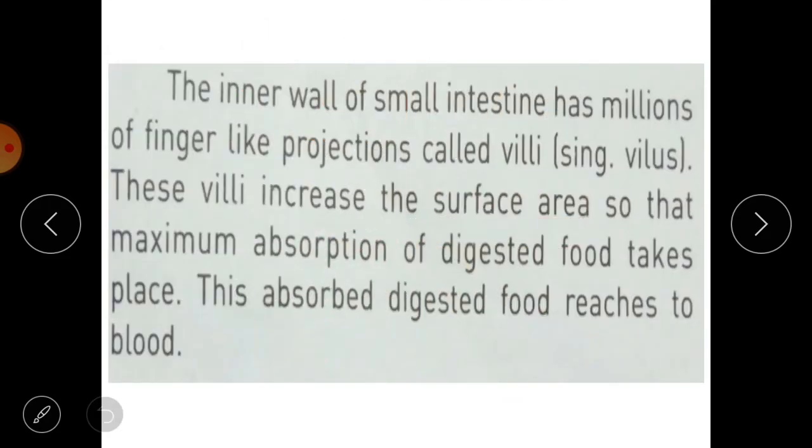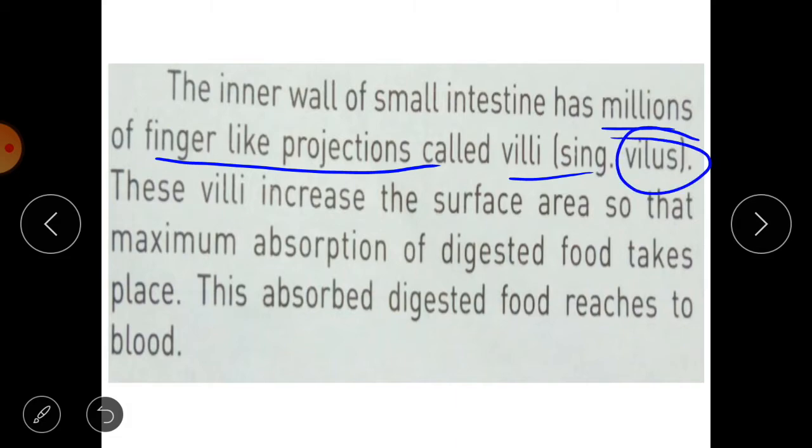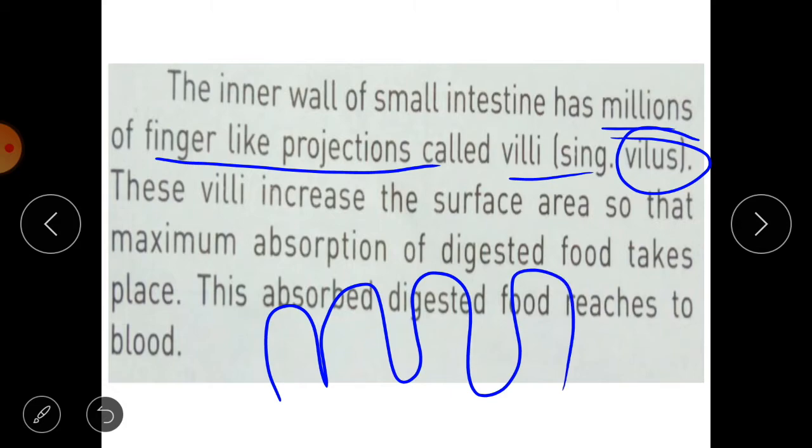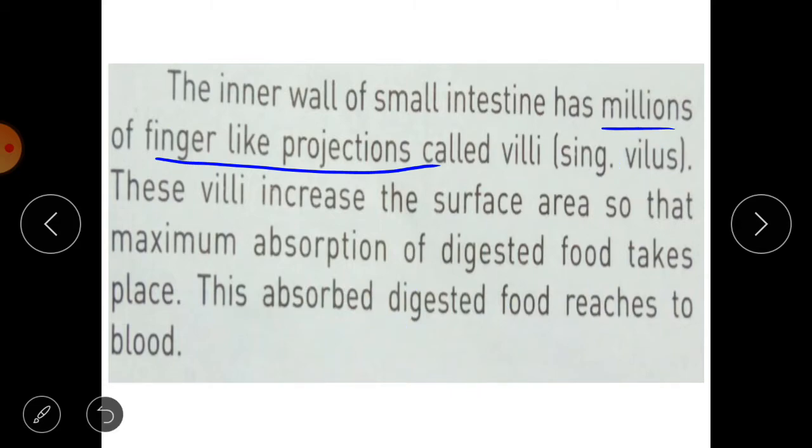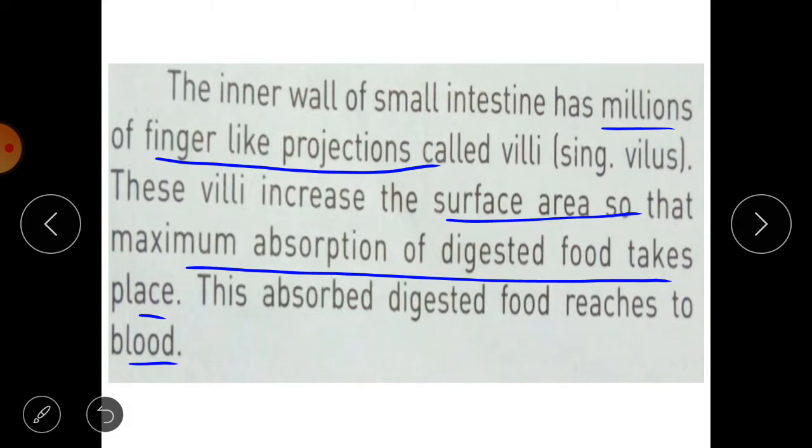The inner wall of this small intestine has millions of finger-like projections. They are called villi, or singular villus. So these villi are there. They are the finger-like structures like this, and they increase the surface area so that maximum absorption of digested food takes place. So their function is to increase the surface area, and this absorbed digested food reaches the blood.